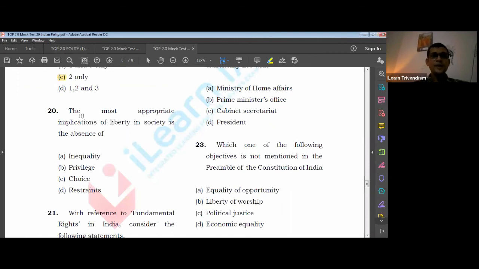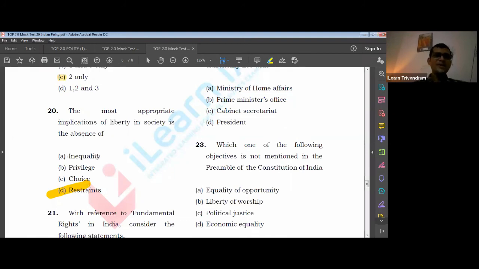Most appropriate implication of liberty. What does liberty mean? Liberty can, in a sense, be said to be freedom. And what does freedom mean? Absence of restraint. Correct, right? So it is complete absence of restraint. That is what we try to understand. Now, what is the other question?